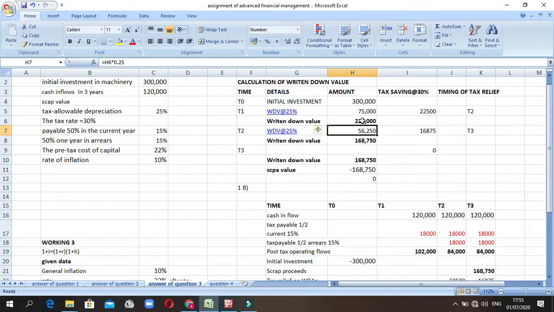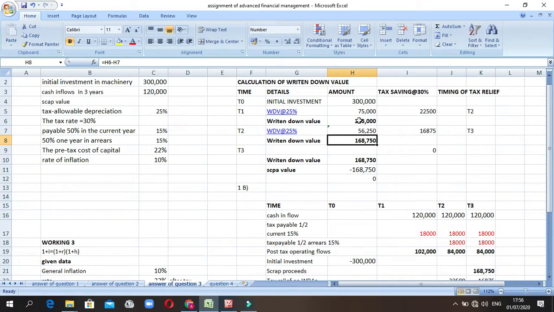In year 2, we take the value remaining from year 1 and multiply by the allowable rate of 0.25, and we get that value.